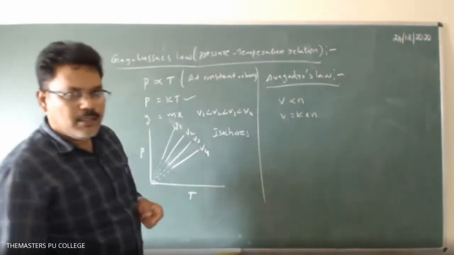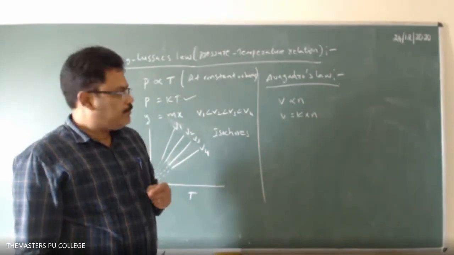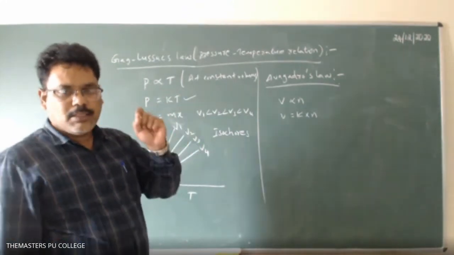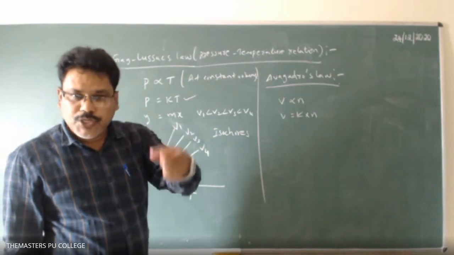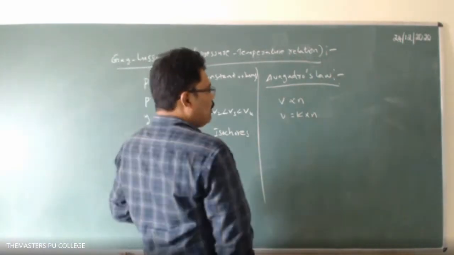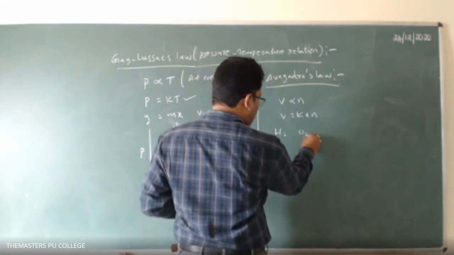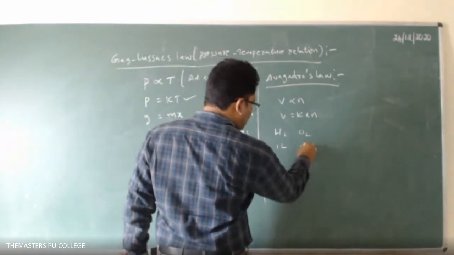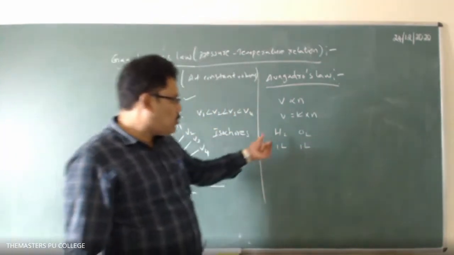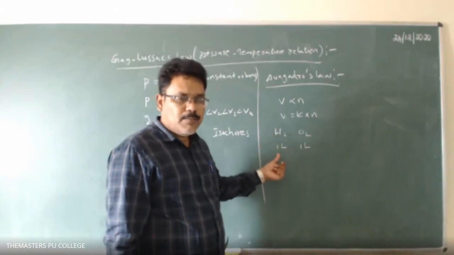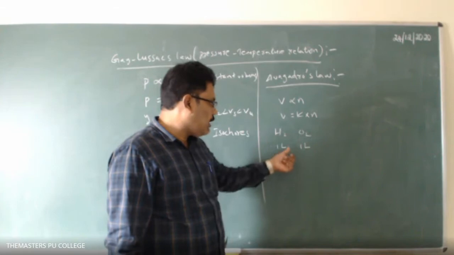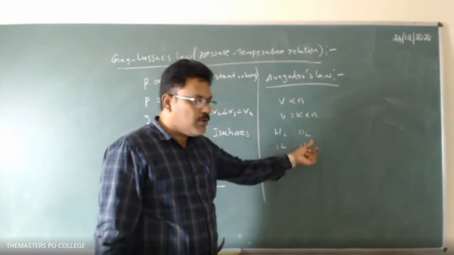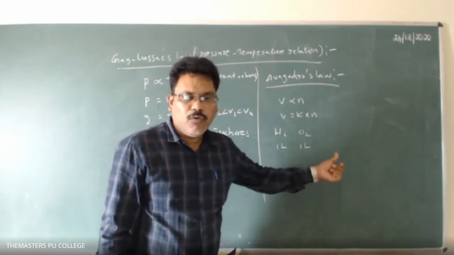Here n is the amount of substance. What is Avogadro's law? Equal volumes of gases contain equal numbers of gas molecules. For example, if we take hydrogen gas and oxygen gas in equal volumes, that is 1 liter and 1 liter, and 1 liter of H2 gas contains x number of H2 molecules, then the same number of molecules will be present in 1 liter of O2 gas.